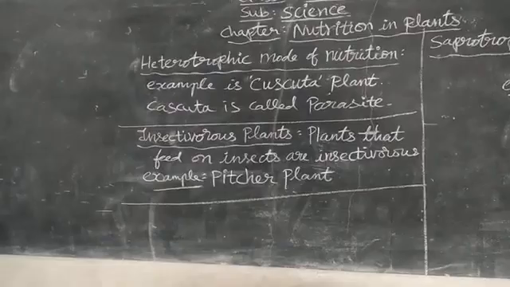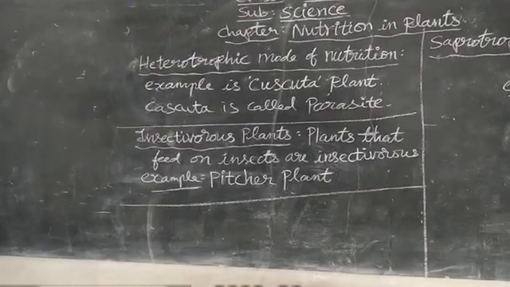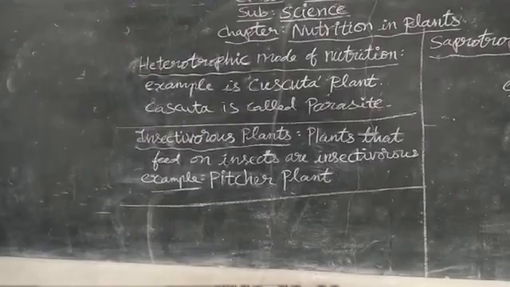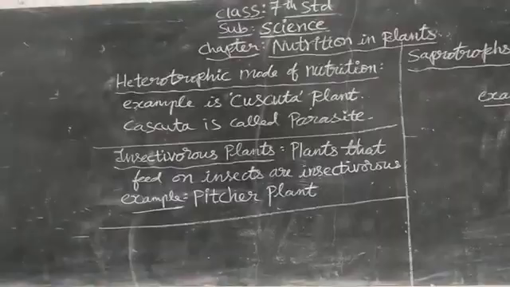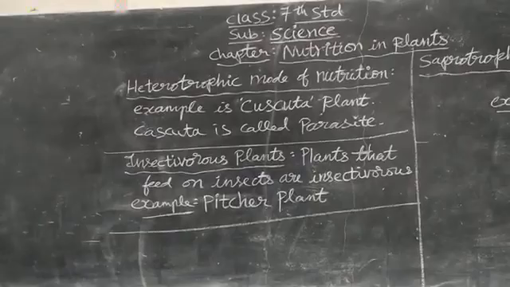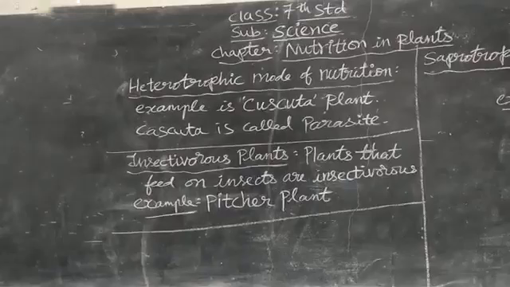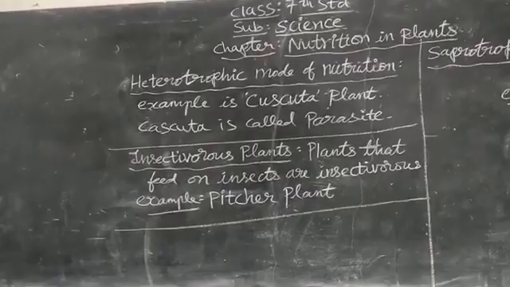Here Cuscuta is a parasite. And that autotrophic plant is called the host. Host means that autotrophic plant. And this Cuscuta is called a parasite because it is capturing food from that autotrophic plant. So Cuscuta is a parasite and the autotrophic plant is called the host in this case.